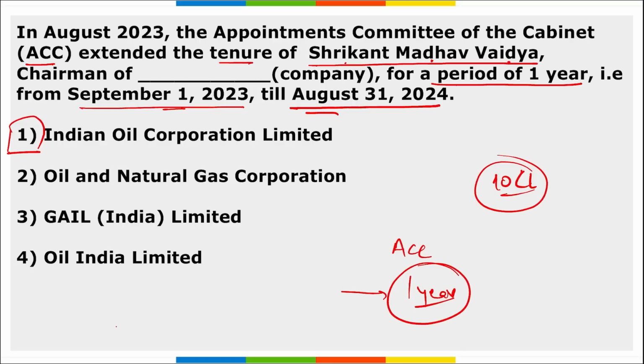Correct? And remember, Shrikant Madhav Vaidya took charge as chairman of IOC on 1st of July in 2020. Correct? And he was superannuated from service on 31st of August 2023, and now his term has again been extended from 1st of September till 31st of August for 1 year.